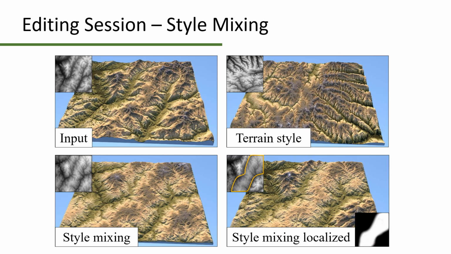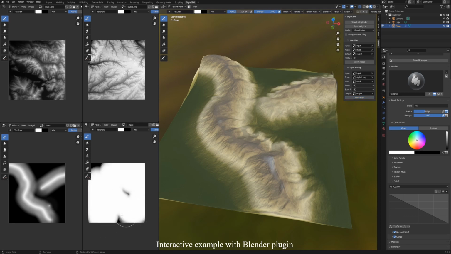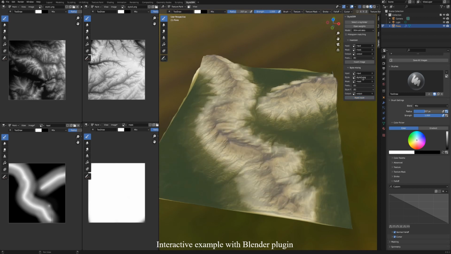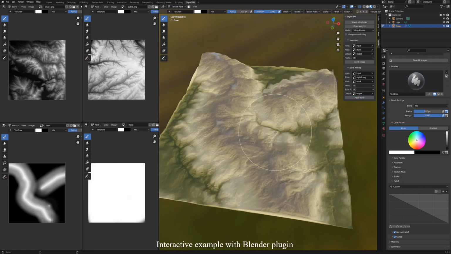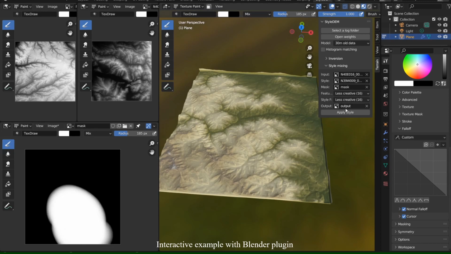Here is an example of a style added to a terrain globally, or in a localized manner. Here we show an example of a partial style modification over an input sketch. Afterwards, we select the entire map to apply the style over the whole terrain. The process is similar to modify the style of a real digital elevation model inverted by our method.